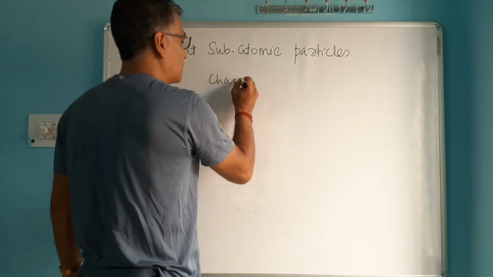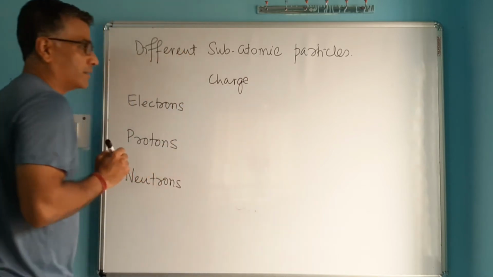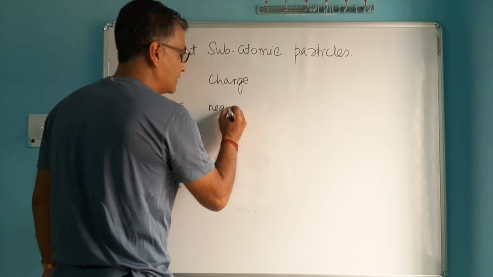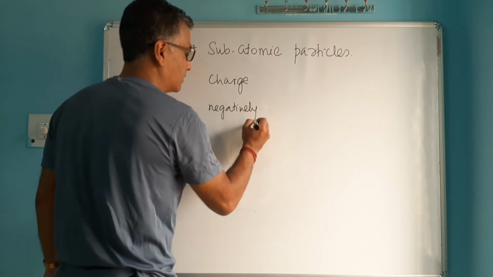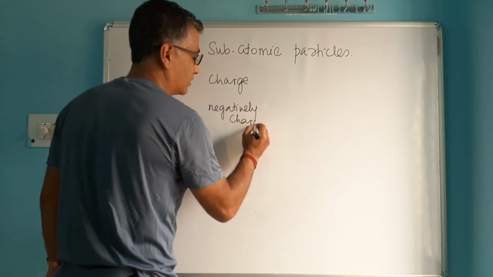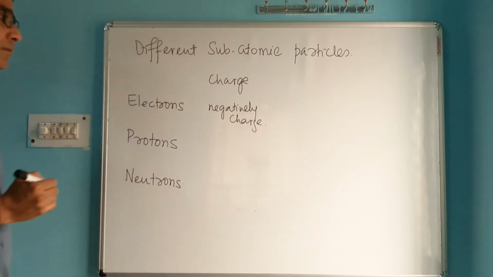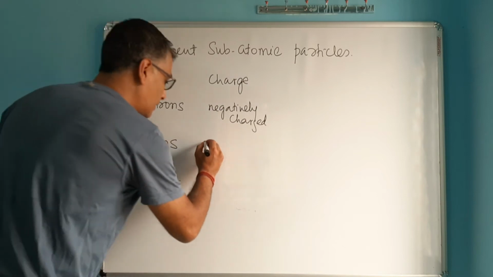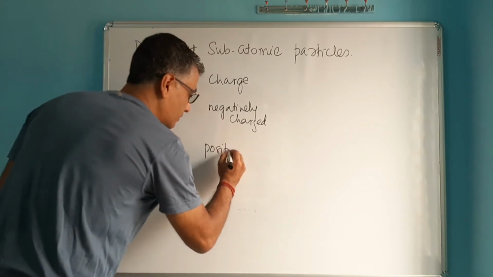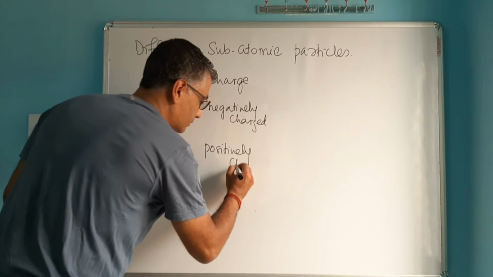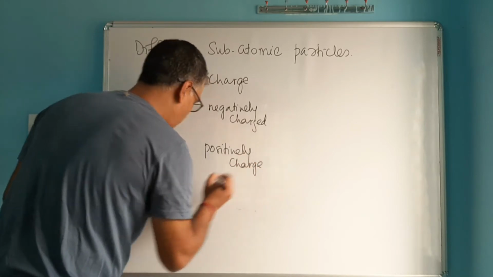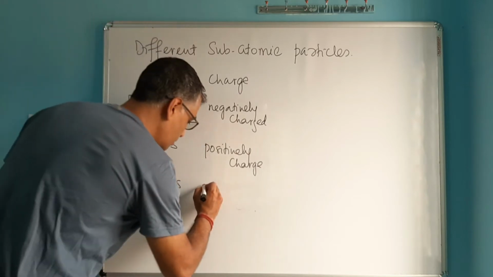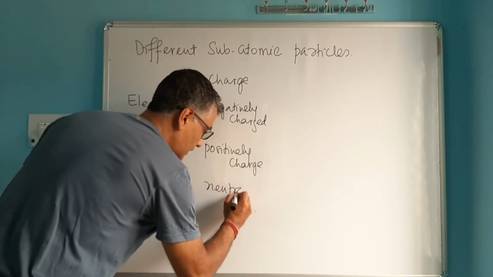Some of these subatomic particles have charge in them. For example, electrons are negatively charged particles, whereas protons are positively charged. There's one subatomic particle which has got no charge, neither positive nor negative. It's neutral. So that's the neutron.